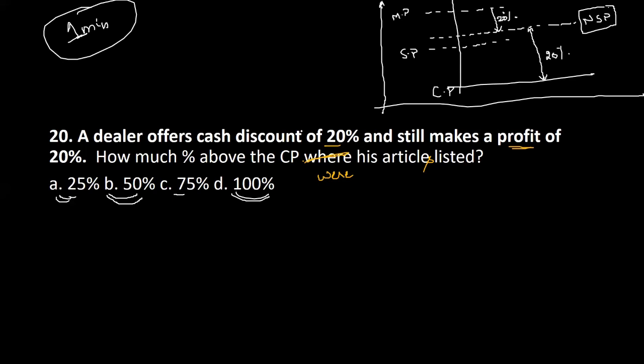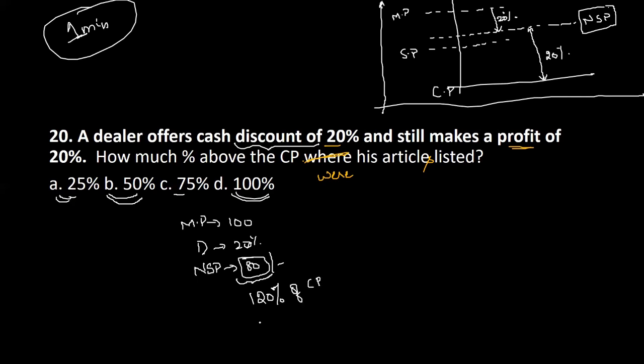Okay, so first things first, you don't know how much is the market price, like how much is the discount given on. You won't know it. So what do we say? Okay, let us say the market price was some rupees 100. On this, there is a discount of 20%. That means the new selling price is rupees 80. But he's saying this new selling price, whatever rupees 80 is there, this is not 100%, but this is 120% of the cost price.